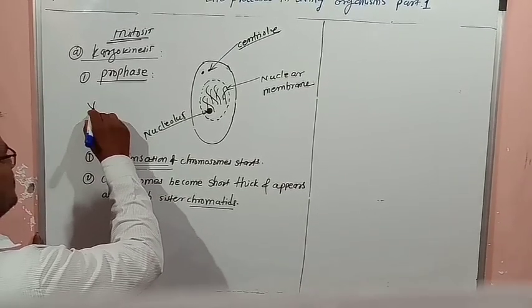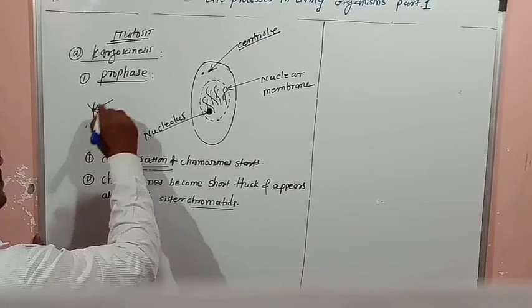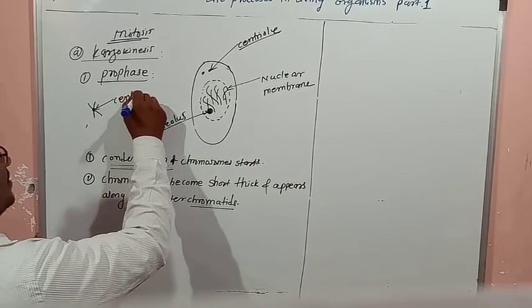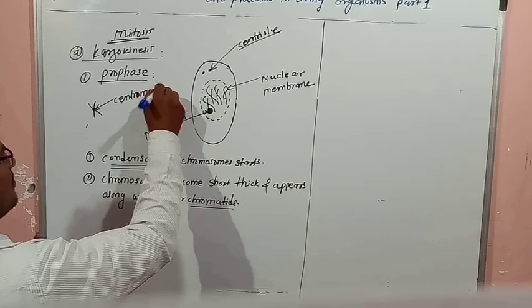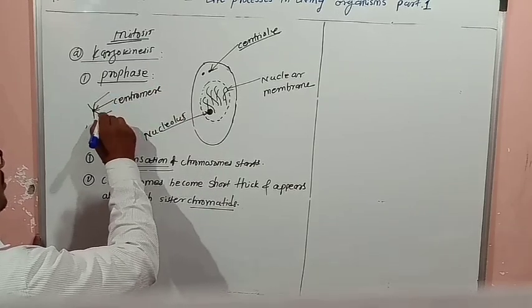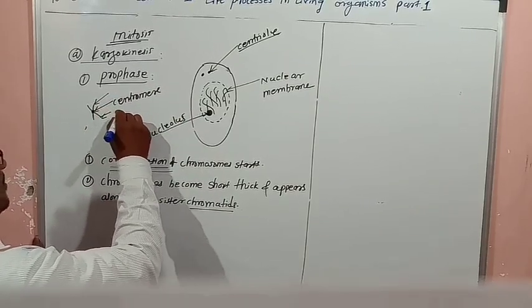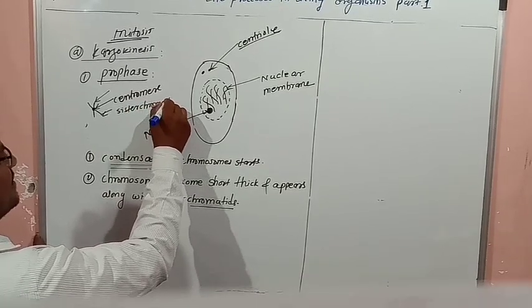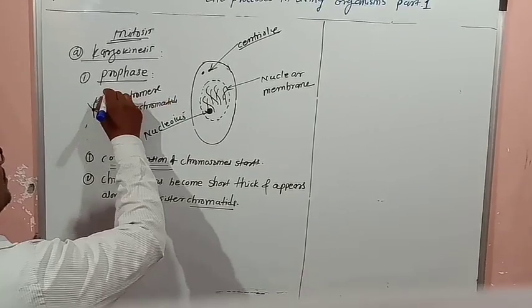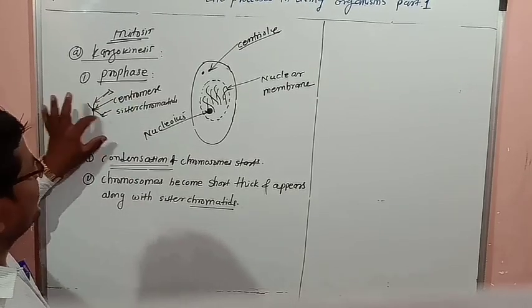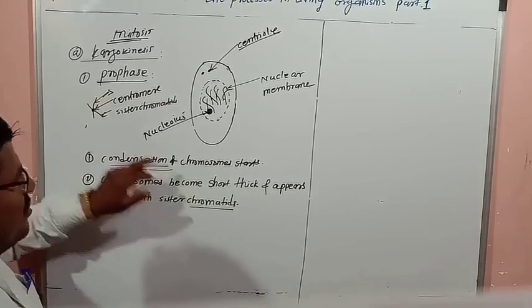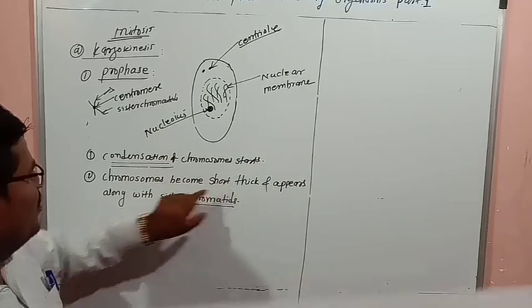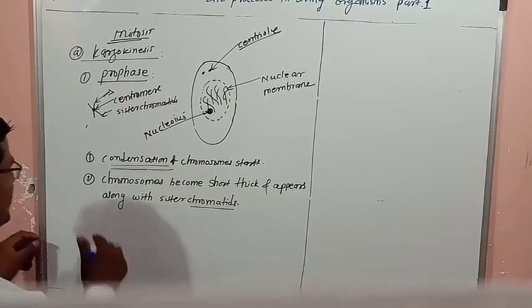That means here is the centromere, and the upper arm and the lower arm are the sister chromatids. So they appear along with sister chromatids.